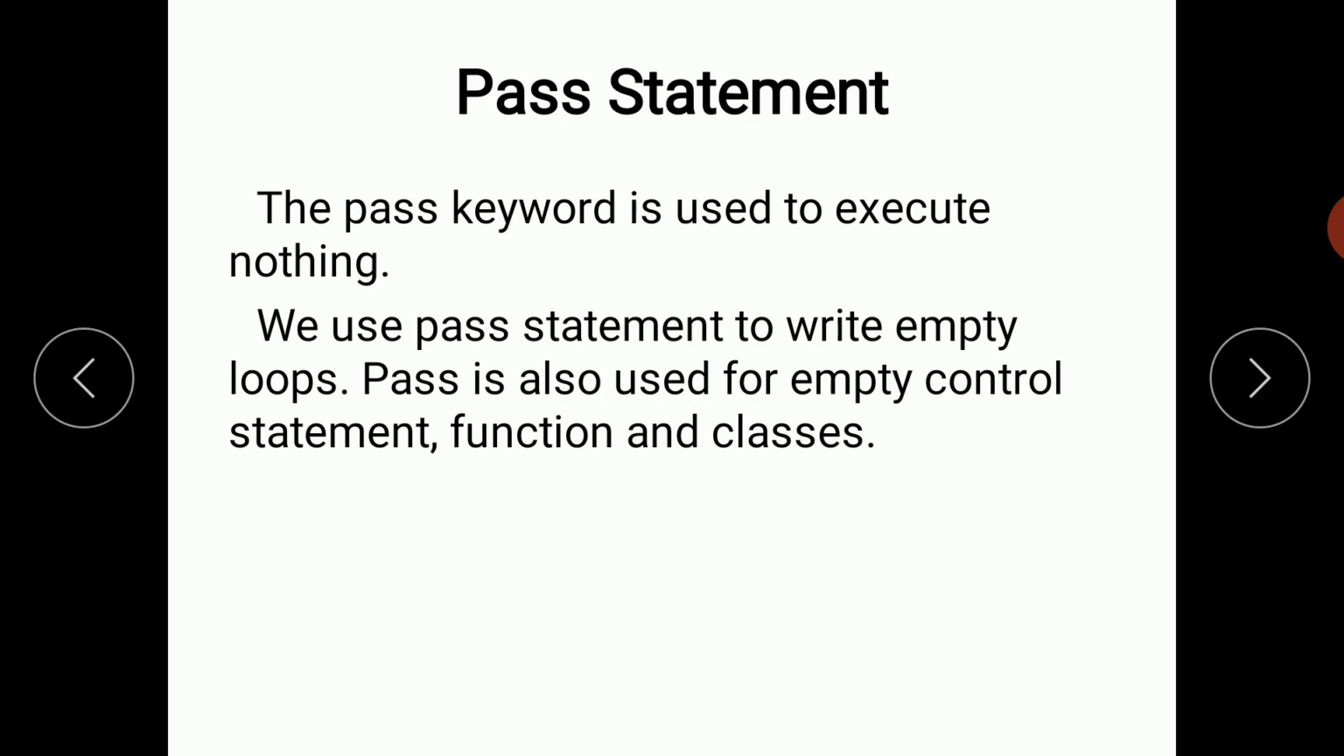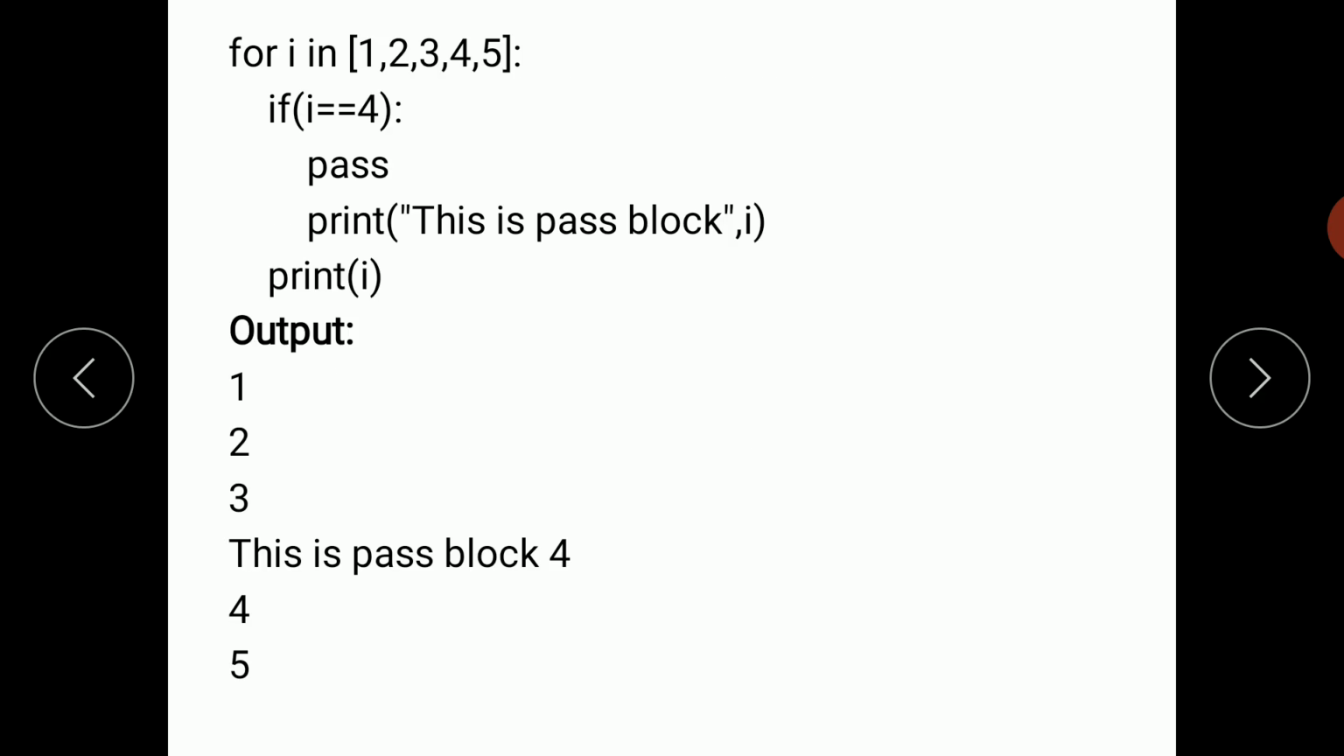We use the pass statement to write empty loops. Pass is also used for empty control statements, functions and classes. Let's see an example of the pass statement: for I in 1, 2, 3, 4, 5, then colon. If I is exactly equal to 4, then the pass statement is used. Print 'this is pass block', comma I.